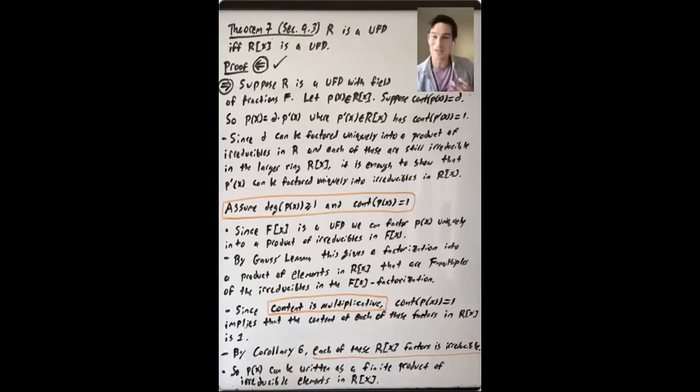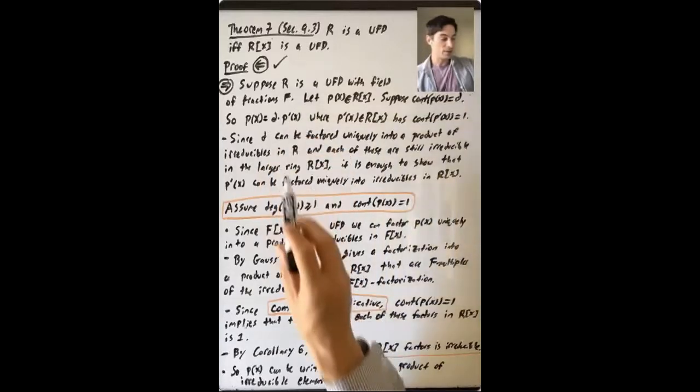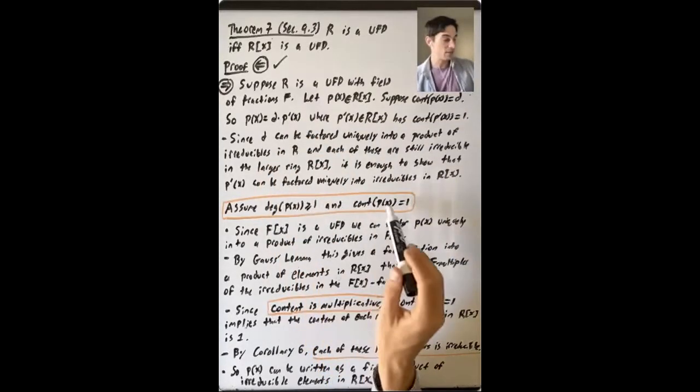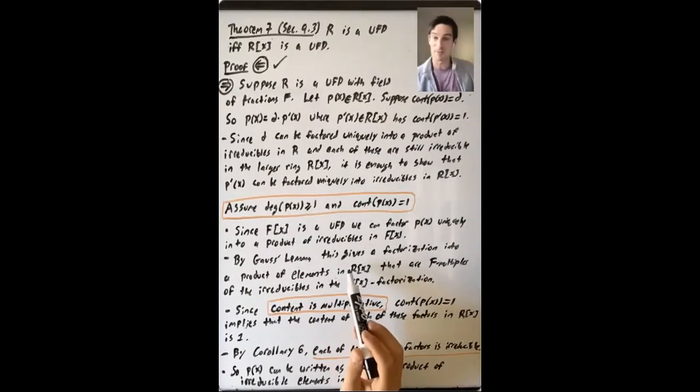Okay, so what does that tell us? That says that P of X can be written as a finite product of irreducible elements in R bracket X. And what did we use to get here? We used the fact that R is a UFD to reduce to the case that P of X has positive degree and the GCD of the coefficients is 1. We used Gauss's lemma to go from a factorization in F bracket X to a factorization in R bracket X.